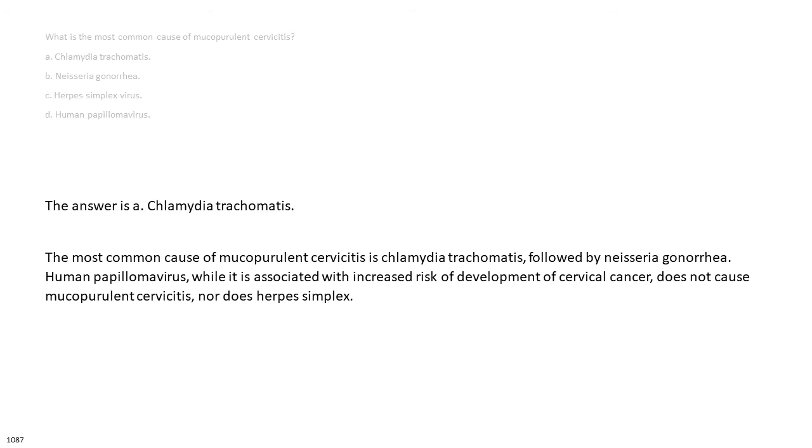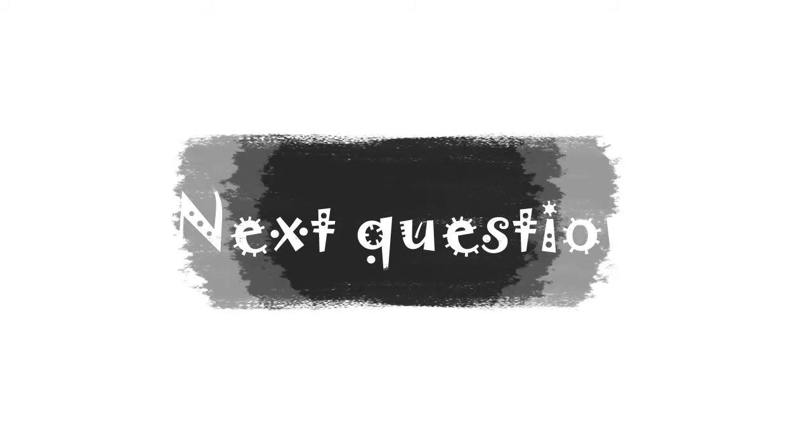The answer is A. Chlamydia trachomatis. The most common cause of mucopurulent cervicitis is Chlamydia trachomatis, followed by gonorrhea. Human papillomavirus, while it is associated with increased risk of development of cervical cancer, does not cause mucopurulent cervicitis, nor does herpes simplex.